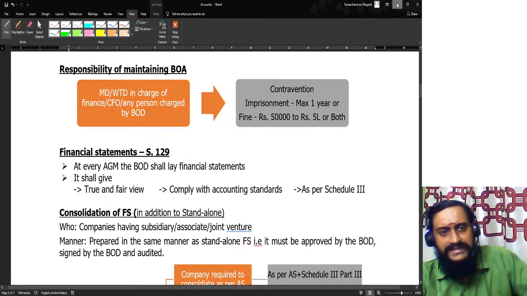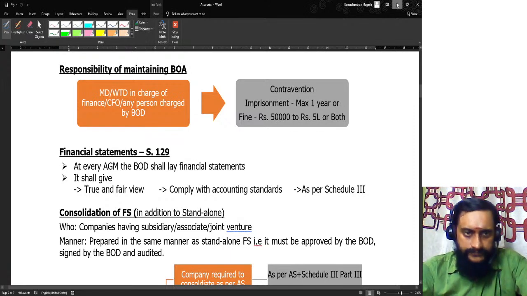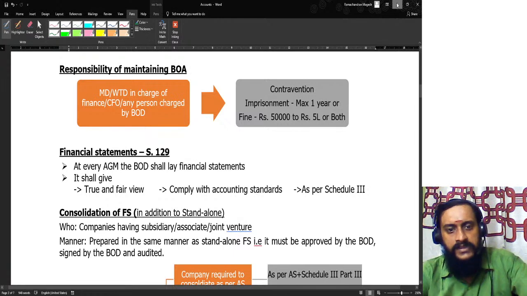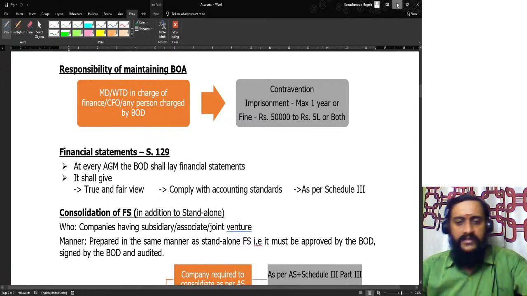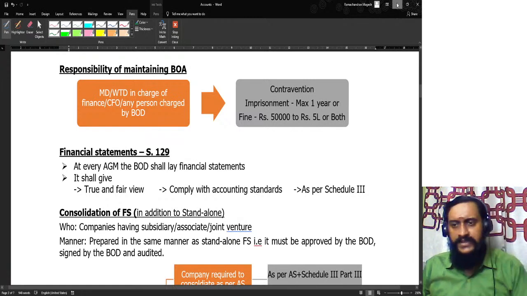Friends, are you all following the discussion up to this point? Everybody? Now, the next point to be understood is that for all these contraventions, there is a punishment, there is a penalty provision. So you can just go through the penalty provision.